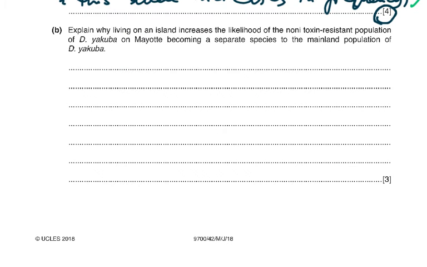Now the B part of the question is a little difficult, because it is now testing your knowledge of this chapter. It says explain why living on an island increases the likelihood of the non-toxin resistant population of D. jacoba on Mutation becoming a separate species to the mainland population of D. jacoba.